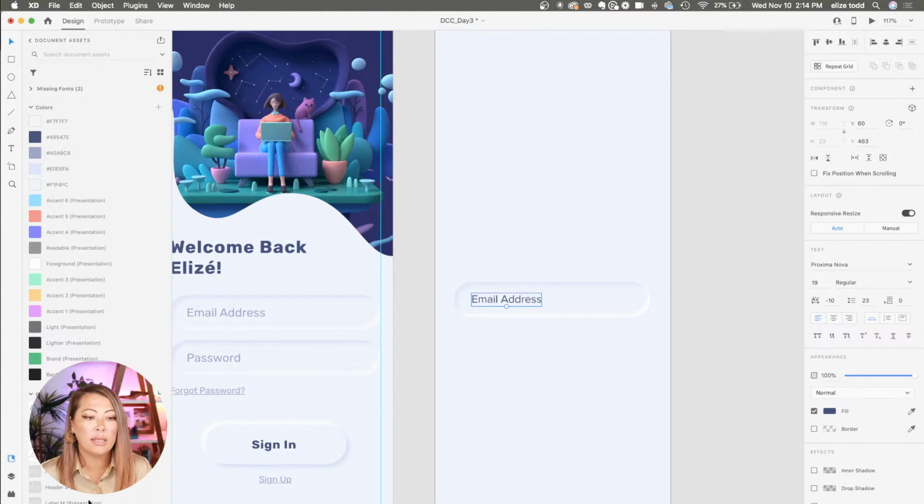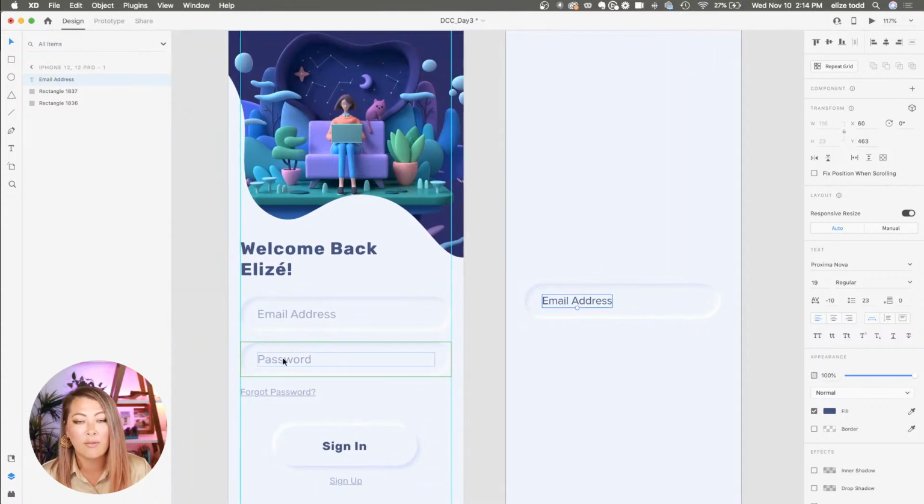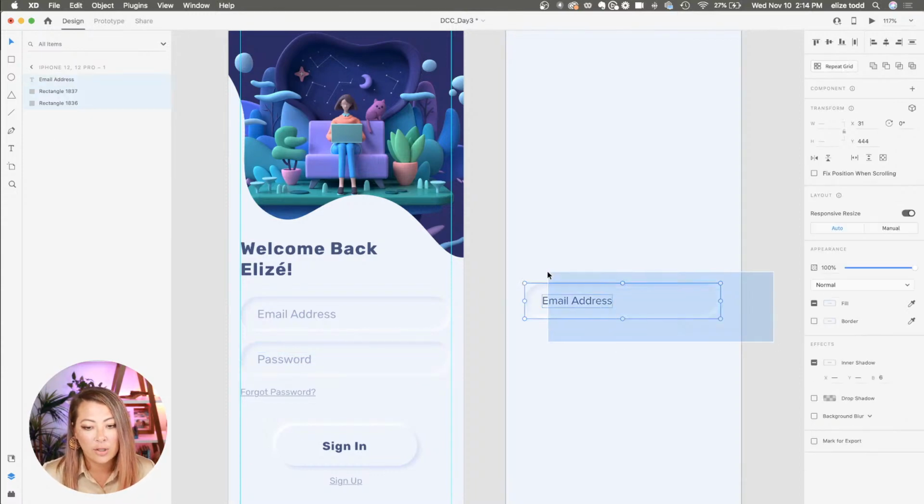Now, once that piece is there, I want to reuse this over and over again. I'm going to use it here for the email, but then for the password, and if I was working on a full site, I would be using that component, as we call it, over and over again. So I am going to grab all of those layers, that background layer, that light layer, the text layer, and I'm going to make this a component.